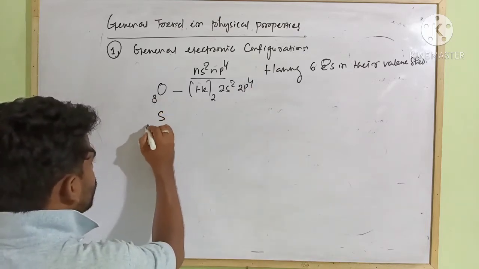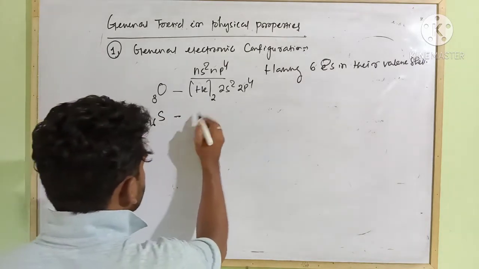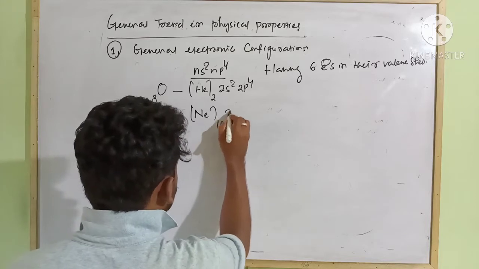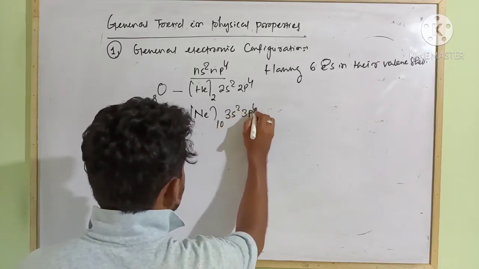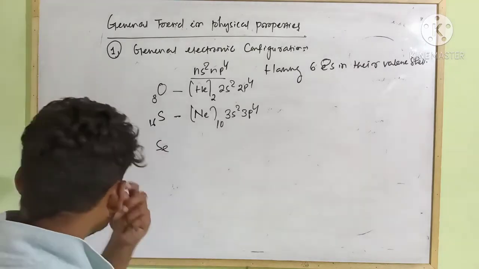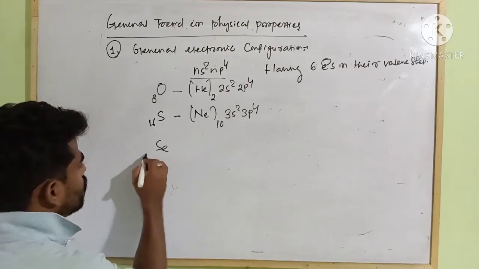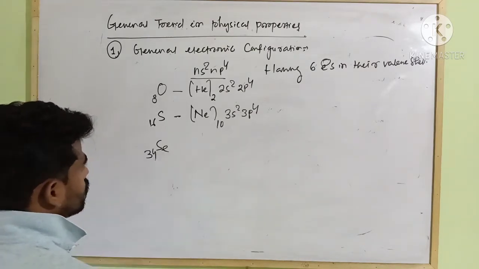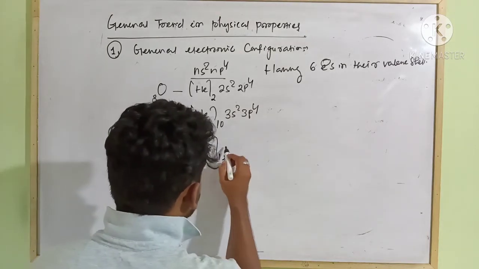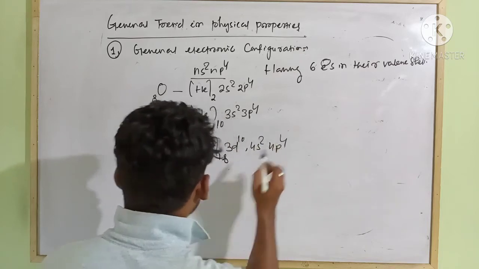Then sulfur: you add 8 over here, then atomic number becomes 16. That will be neon 3s2 3p4. Next selenium: add 18 over here, that will be 34. Argon 3d10 4s2 4p4.